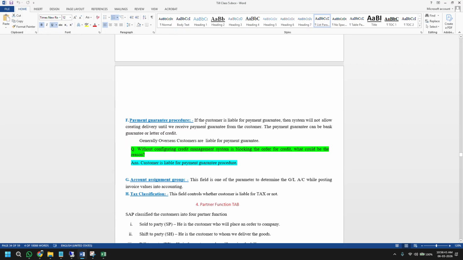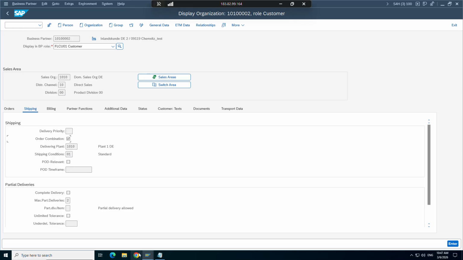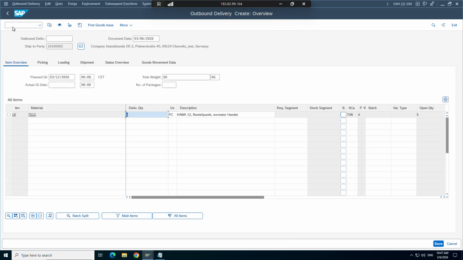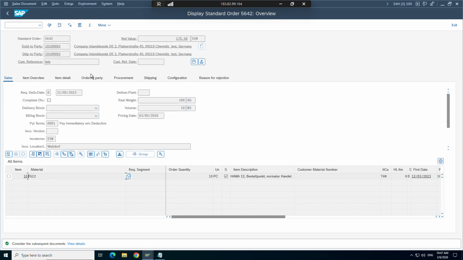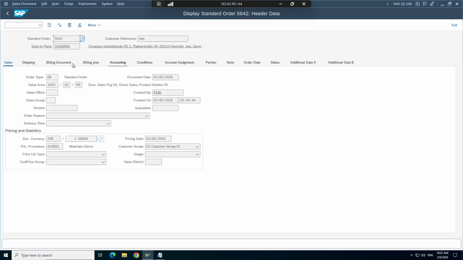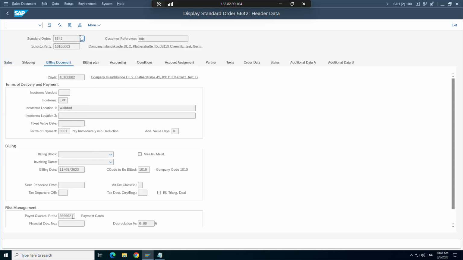Now payment guarantee procedure. Yeah, this is again completely a finance term, a financial field. But you need to understand where we can see this thing in our sales order. Let me go to our order which we created, A03. If you go to header and if you go to billing, so this is the payment guarantee procedure.